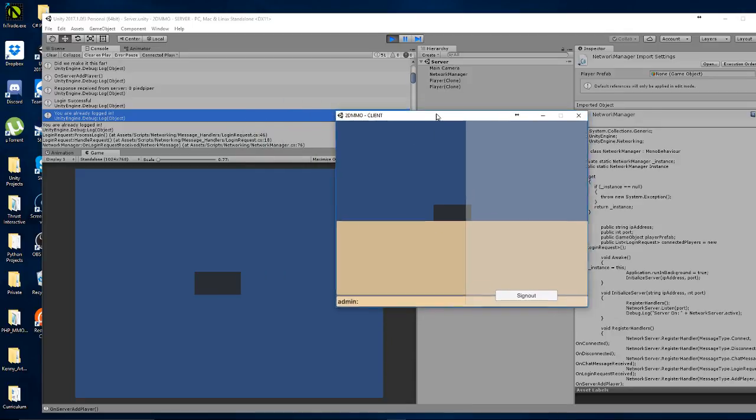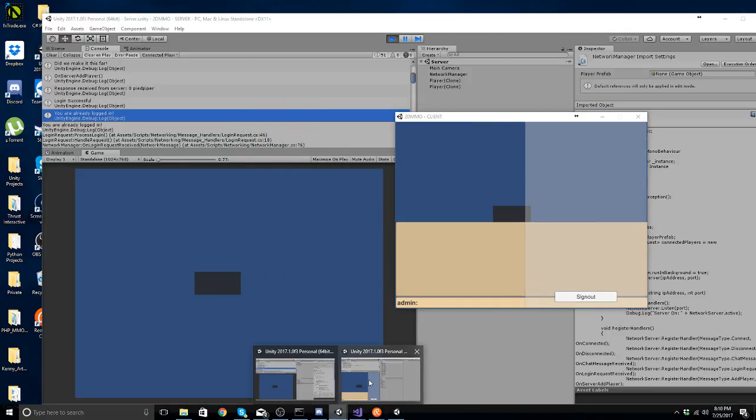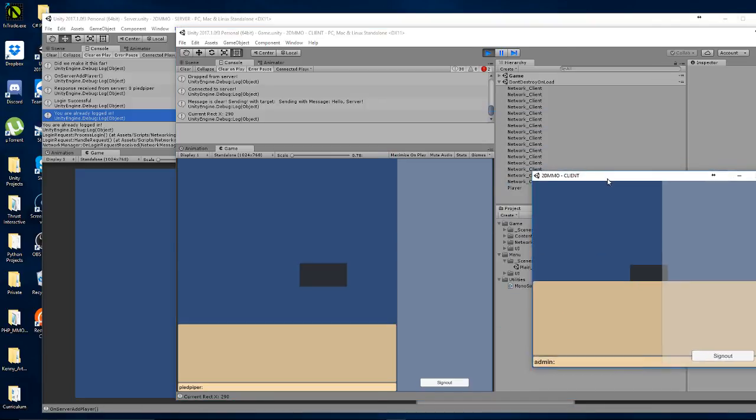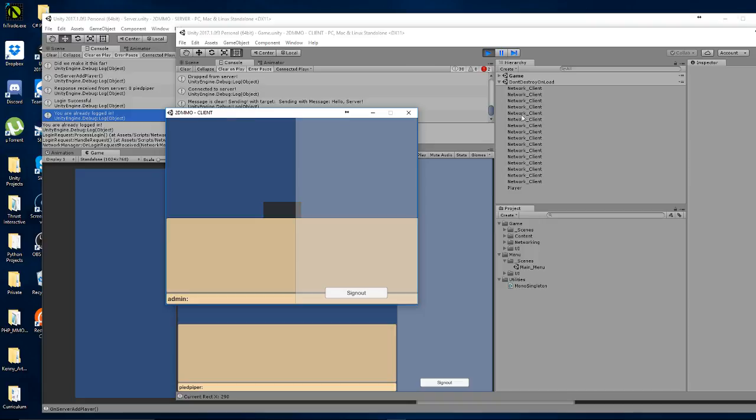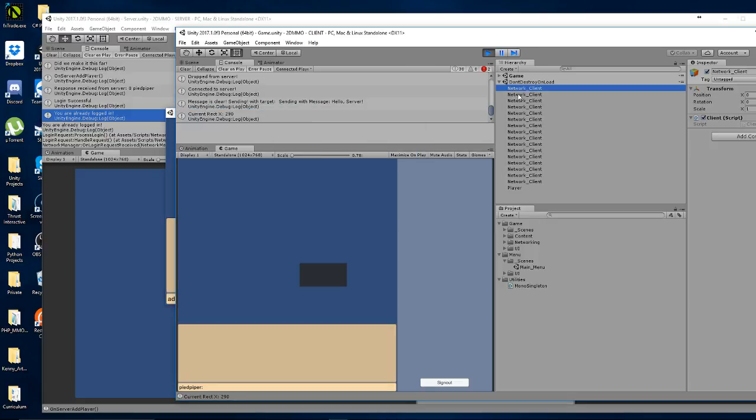Alright, and you can see here I'm logged in. And if we go to our Unity here, logged in just fine. Alright, now here is an issue. Check this out. Look at my game right now. Look how many client instances are here. I have no idea why that happens. So I need to fix that first and foremost, because watch this.